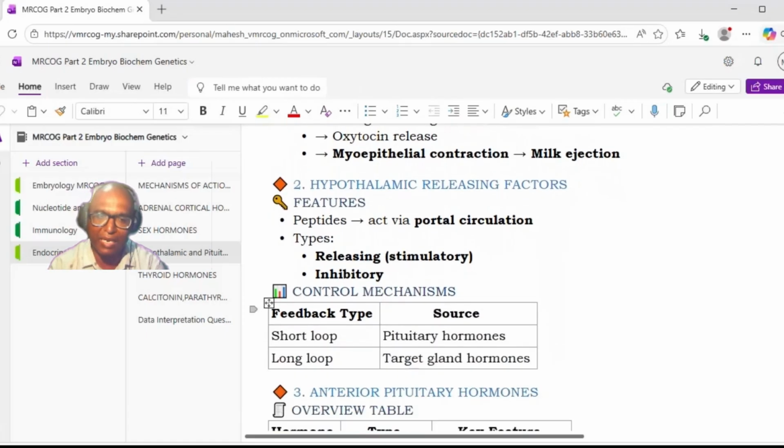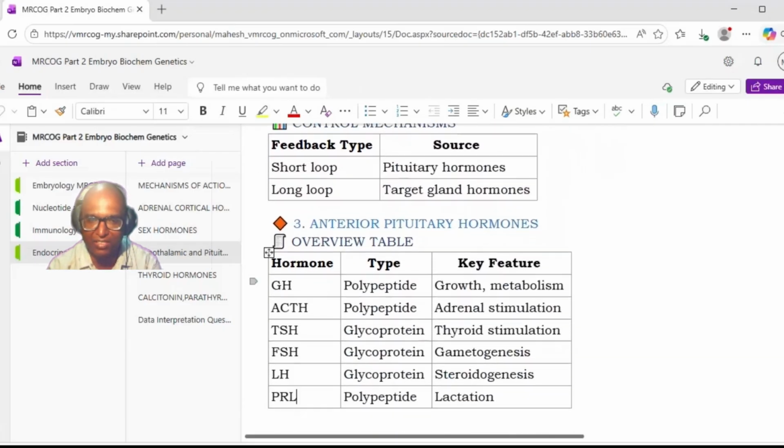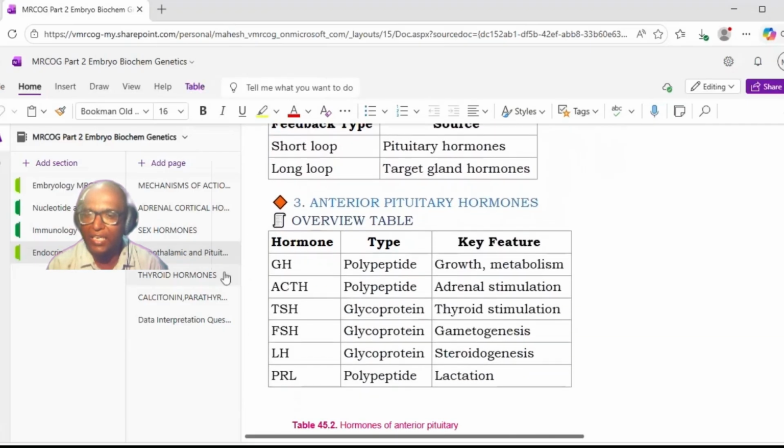Okay, the control mechanism we have discussed. It is the short loop, where the levels of these hormones from the pituitary will act at the level of the hypothalamus, while in the long loop, the target gland hormones will control the levels at the level of the pituitary as well as the hypothalamus. That is the long loop. We have discussed this. Now coming to the anterior pituitary hormones. Please remember, there can be a question on this.